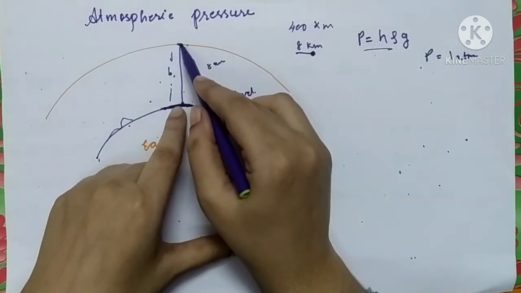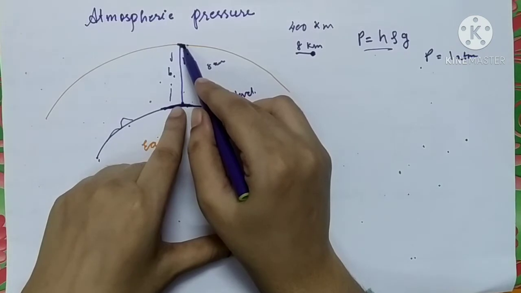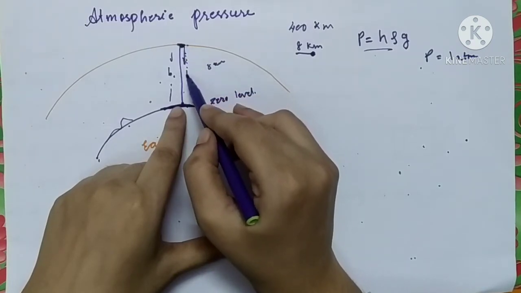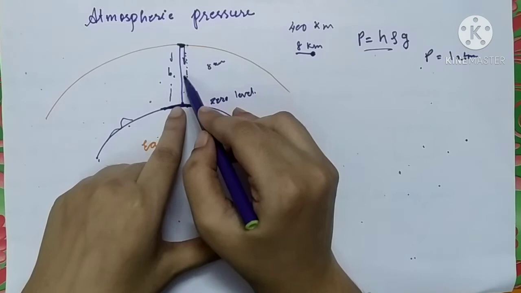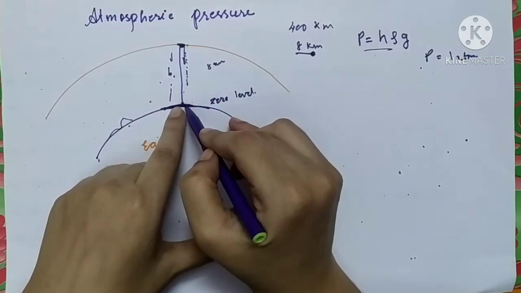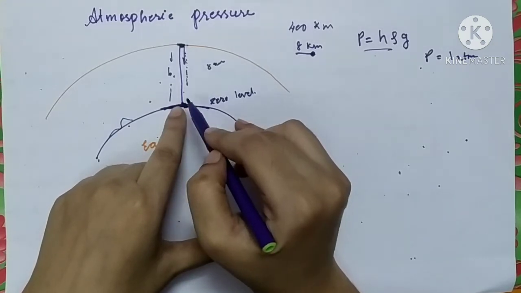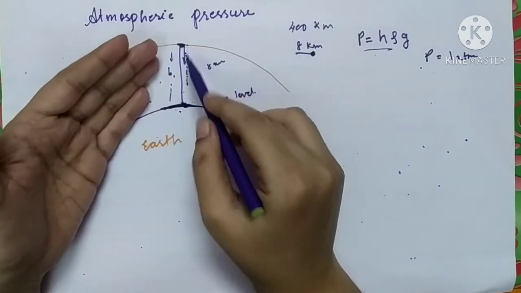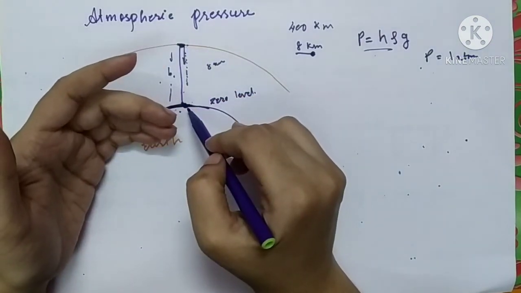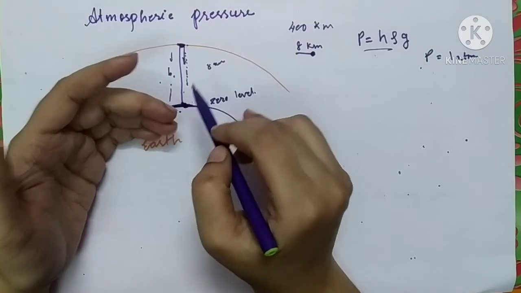So whenever we move from here the height is 0, and as we move here in downward direction, height goes on increasing, and this atmosphere is going to exert highest pressure on the surface of sea only. So from upward to downward, height goes on increasing.